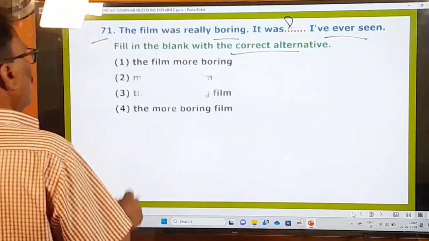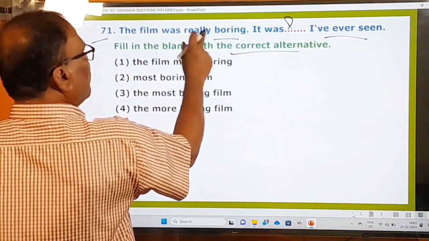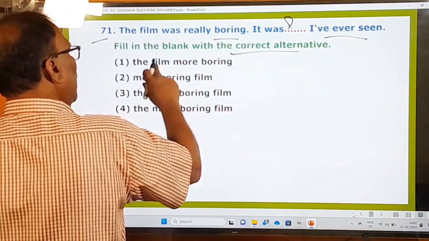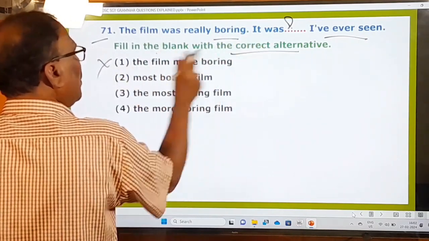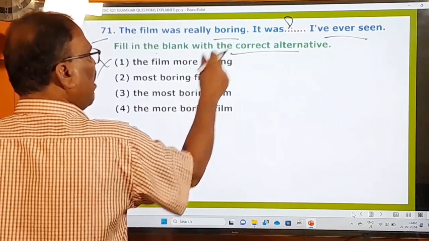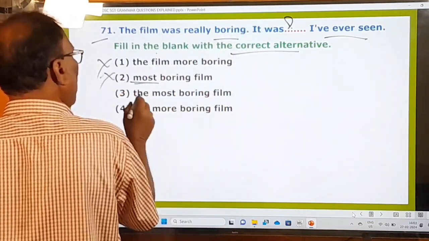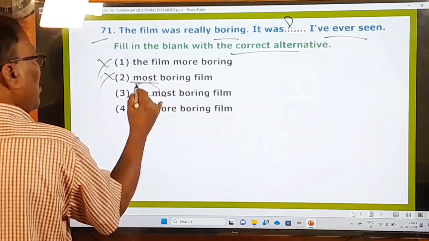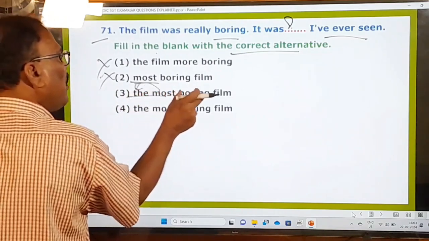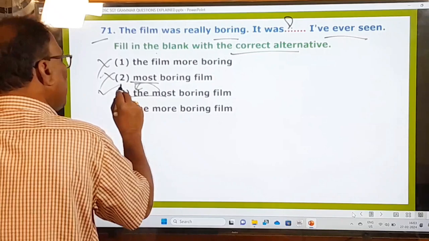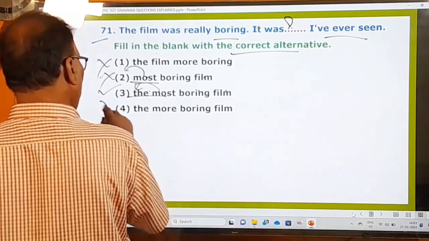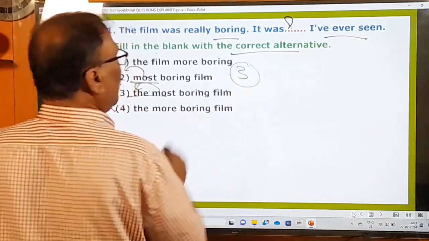Okay, right. So the film was really boring. It was the film more boring. No, it was the most boring film I have ever seen. D is not there. That's why this is no. The most, before the superlative adjective you have to use the. So the most boring film I have ever seen. So this third one is the right one. The more boring film. No, this is not the right one. So your answer is going to be the third one.